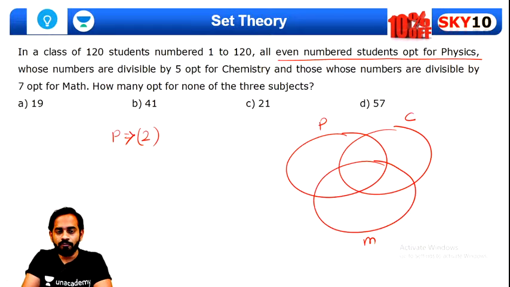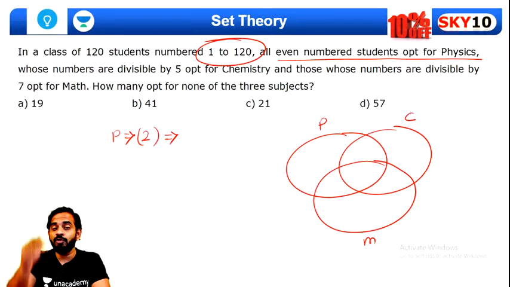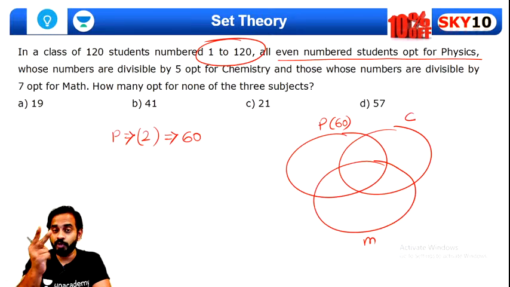Total numbers are from 1 to 120. There are total 120 numbers. So all the multiples of 2, how many multiples of 2 are there till 120? There are total 60 multiples of 2, right? It means that there are 60 students who opted for physics, isn't it? Because there are 60 multiples of 2 till 120, that's why 60 students opted for physics. Quite simple.